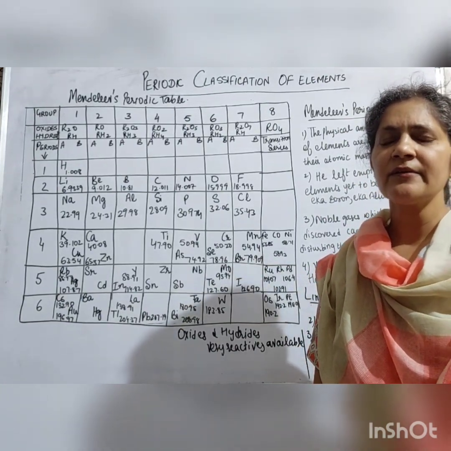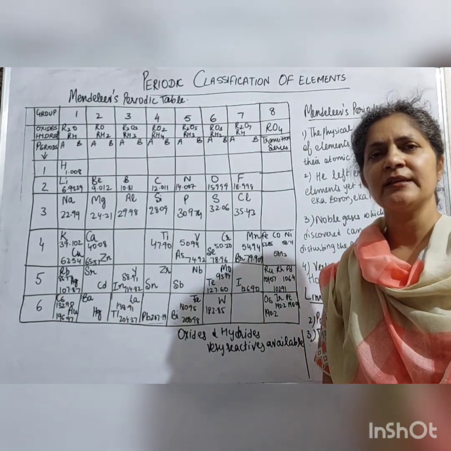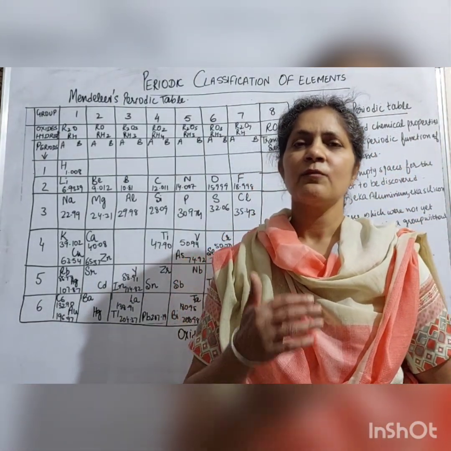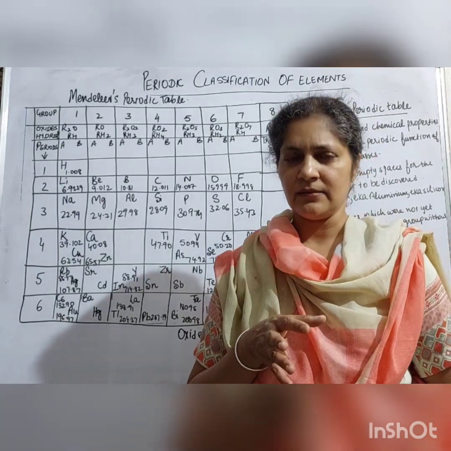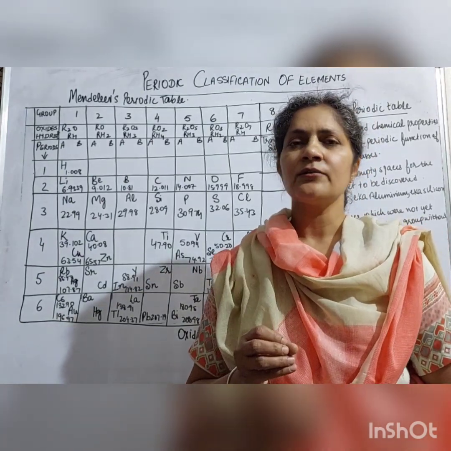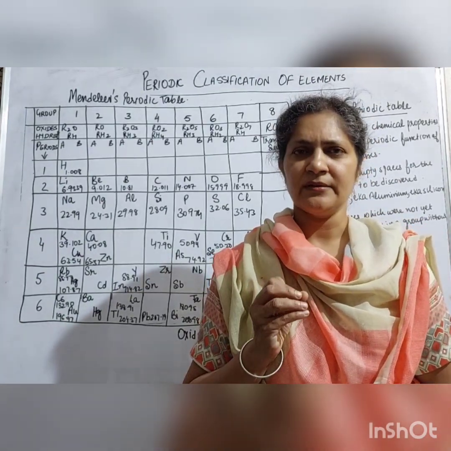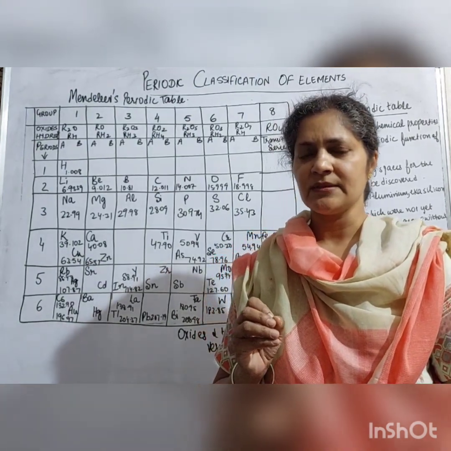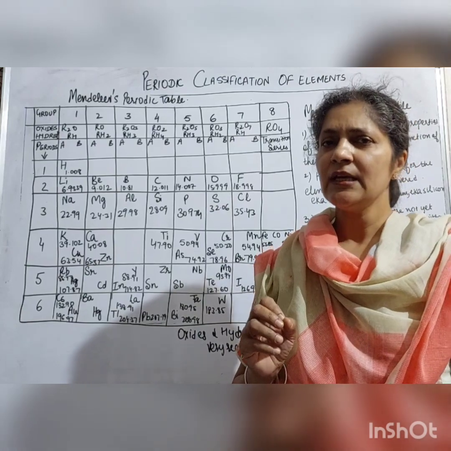Today students, we are doing the chapter periodic classification of the elements. Why do we classify the elements? To make the study easy. At the present time, 118 elements have been discovered. It is not easy to study the properties of each element, so scientists tried to classify them into various groups to make their study very easy.